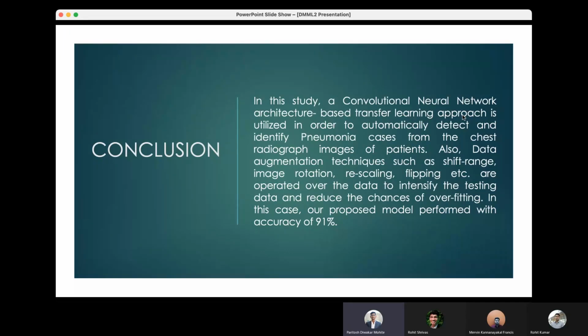Also, data augmentation techniques and normalization as a part of pre-processing are performed in this study, which will reduce the chances of overfitting. By comparing the baseline model and the pre-trained CNN transfer learning model, the VGG16 model outperformed with an accuracy of 91%.